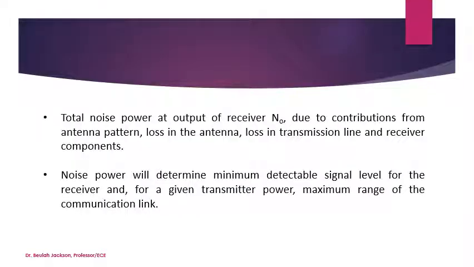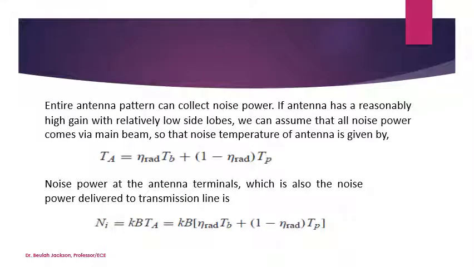So the total noise power at the output of the receiver, that is N0, is due to the contributions from the antenna pattern, loss in the antenna, loss in the transmission line, and the receiver components. The noise power will determine the minimum detectable signal level for the receiver, and for the given transmitted power, the maximum range of the communication link. The entire antenna pattern can collect the noise power. If the antenna has a reasonably high gain with relatively low side lobes, then we can assume that all noise power comes via the main beam.